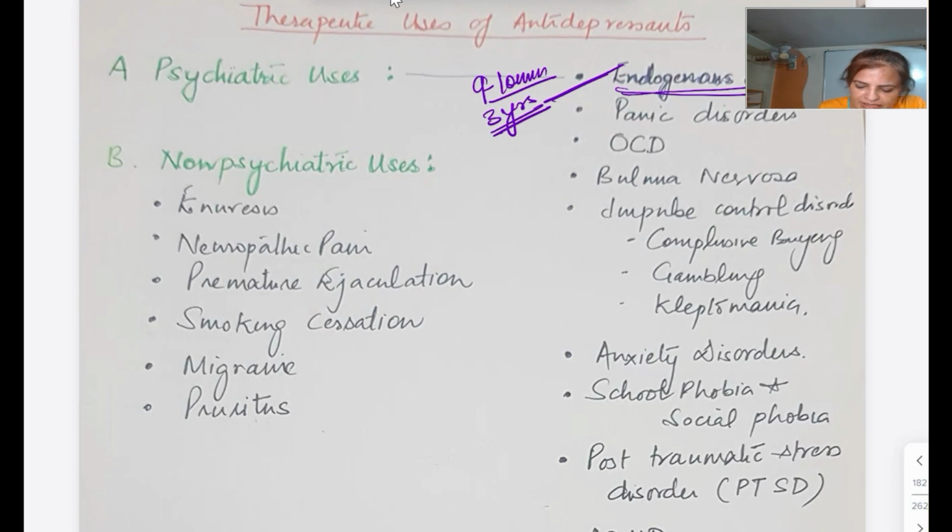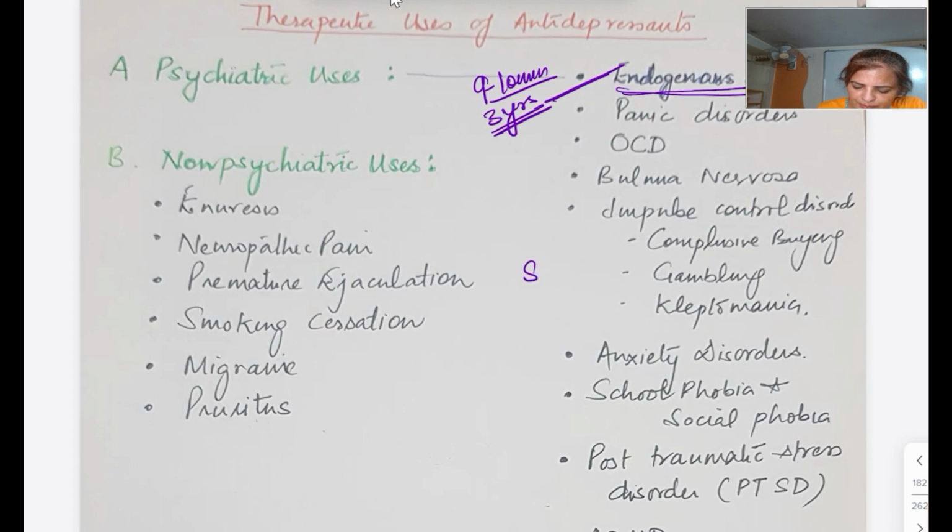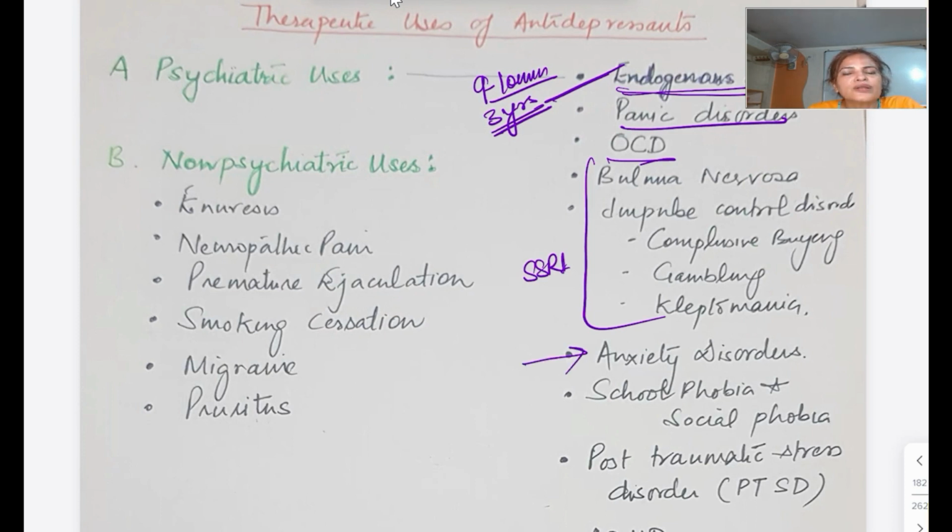Then for panic disorder and most of the other disorders, the drug we are going to use is SSRI. For obsessive compulsive disorder, give fluoxetine or fluvoxamine. In anxiety disorder, for acute anxiety you put the patient on benzodiazepine; otherwise, for generalized anxiety, again SSRI.